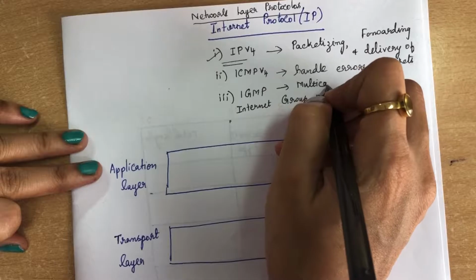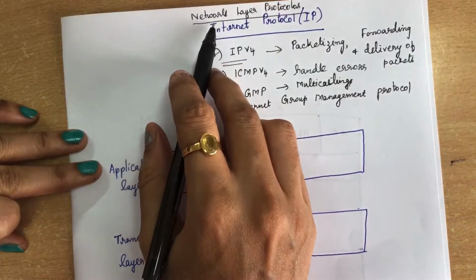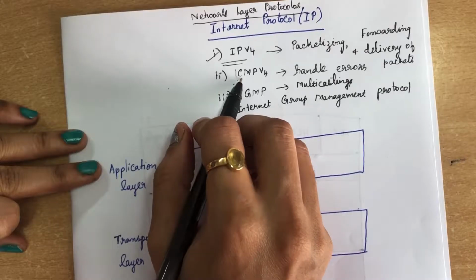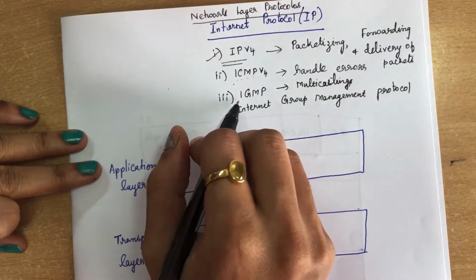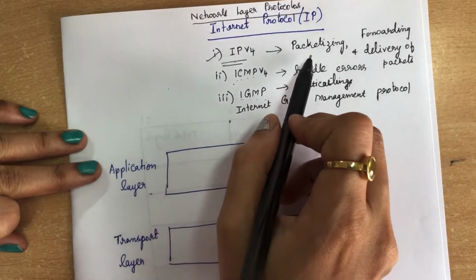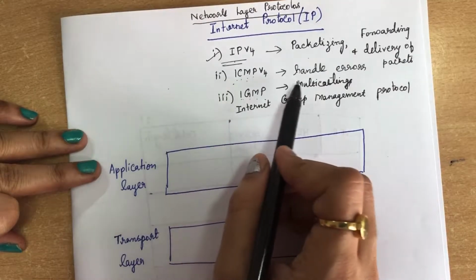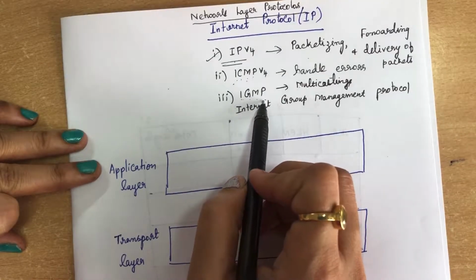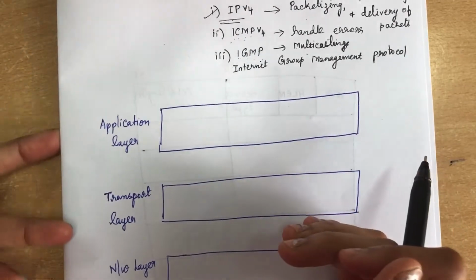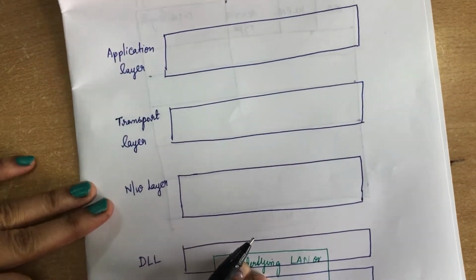So there are three protocols in the network layer. One is Internet Protocol, second is ICMP, Internet Control Message Protocol, then third is Internet Group Management Protocol. The IP protocol helps in packetizing, forwarding and delivery of packets. The ICMP protocol will handle the errors and the IGMP protocol will help in multicasting. Okay, so first we will see the position of Internet Protocol and other network layer protocols in the TCP/IP protocol suite.